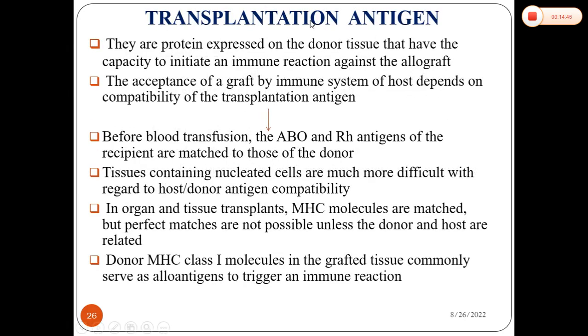Now the transplantation antigen. Antigen recognition, that means the cross matching or compatibility of antigens, is very important before doing transplantation. Otherwise immune reaction will occur. For example, in the case of blood transfusion, we have to match the ABO and Rh antigens. That means whether A positive or B positive, A negative or B negative, we have to confirm before doing blood transfusion. Likewise, we have to do some compatibility testing before doing transplantation. For example, MHC molecules should be matched between the donor and the recipient, and other host donor antigen compatibility should be done.